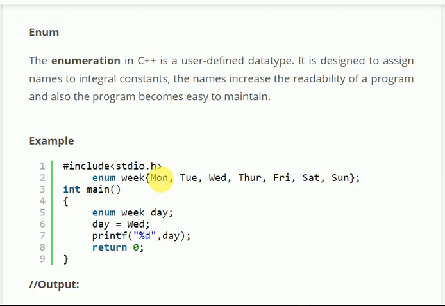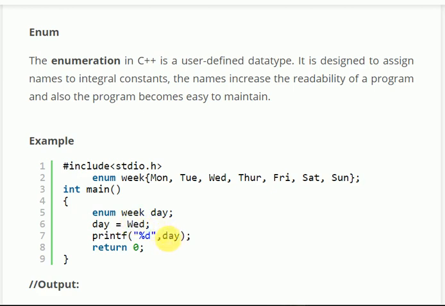Now int main. In order to access the variables of this enum, we first need to create the object of this enum. So enum week day. Here day is the object of this enum. Now day equal to wed. Now if we print day, what should it print?